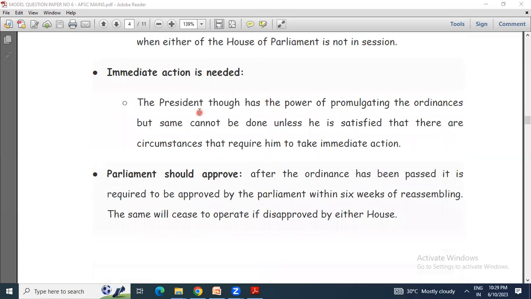Then immediate action is needed. The president has the power of promulgating ordinances, but the same cannot be done unless he certifies that there are circumstances that require him to take immediate action, right?